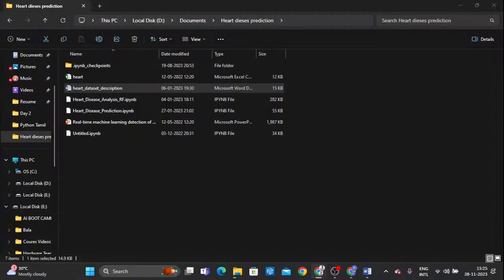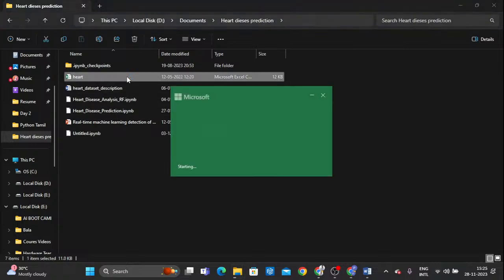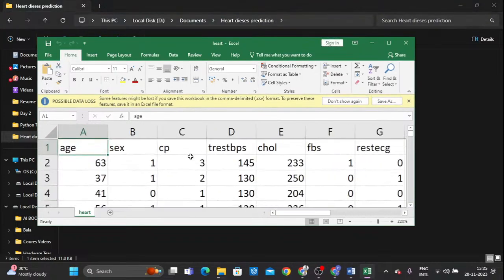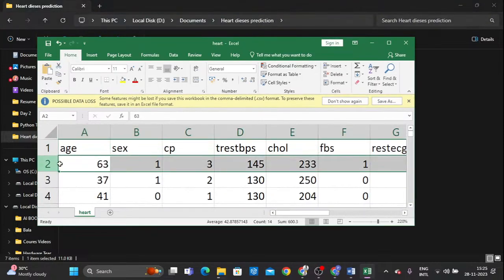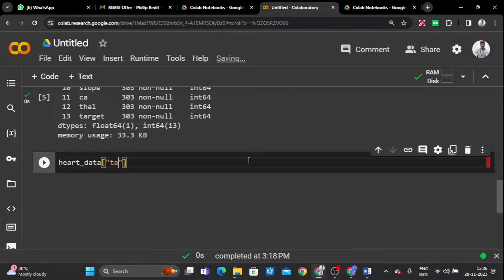Now you are very clear on this data set, I thought. I will open this data so that you know about it. Try to understand, we need to know. So for this, I'm going to use the target to display the value counts.